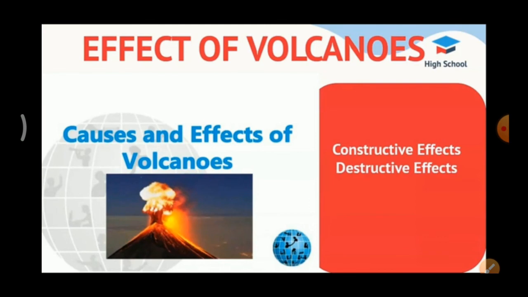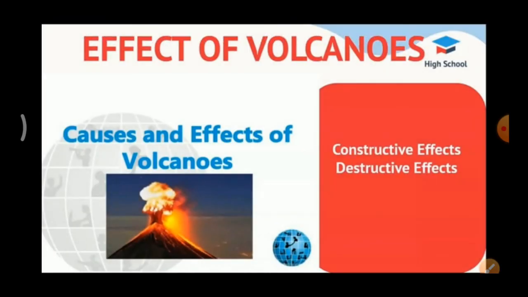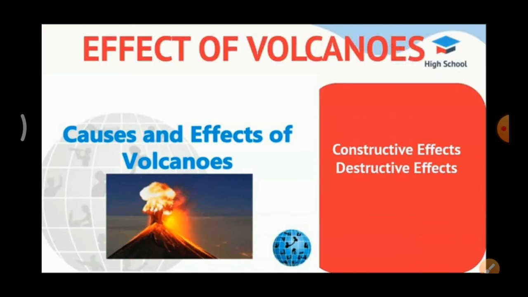Okay. Now we are going to see about negative effects, that is destructive effects. Volcanic eruption causes earthquakes, flood, mudslide and rockfall. So these all are caused only due to the volcanic eruption. Lava can travel very far and damage anything in its path. Yes or no? This ejected lava can travel from very far, and these things ejected from lava damage anything in its path.